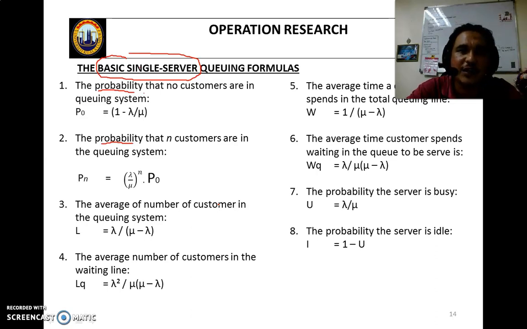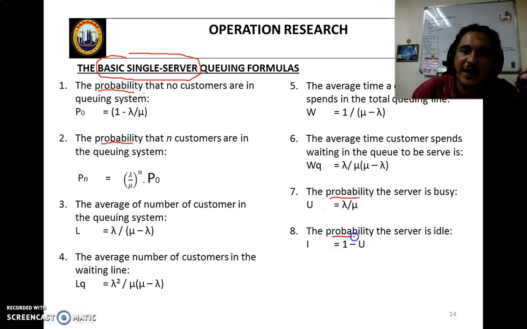When we are talking about probability, your answer must be between 0 to 1. The maximum number is 1, the minimum number is 0. Your answer must be within that range. That's why here you can see all the words are probability.